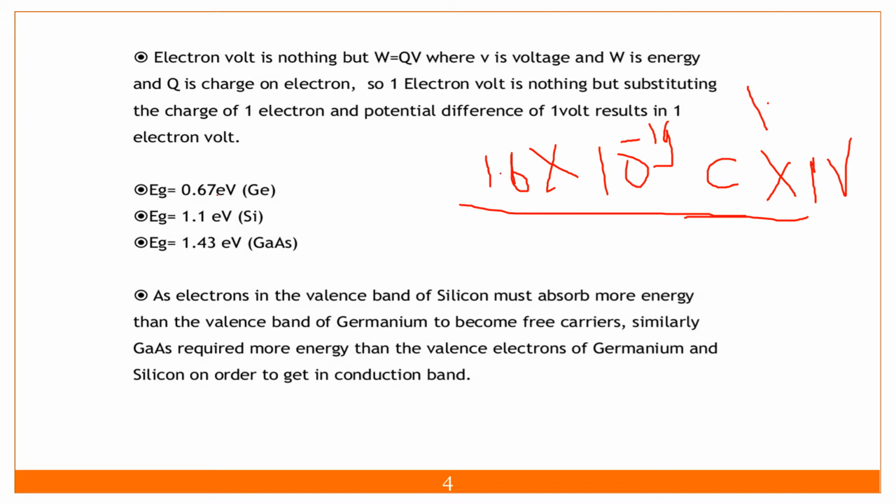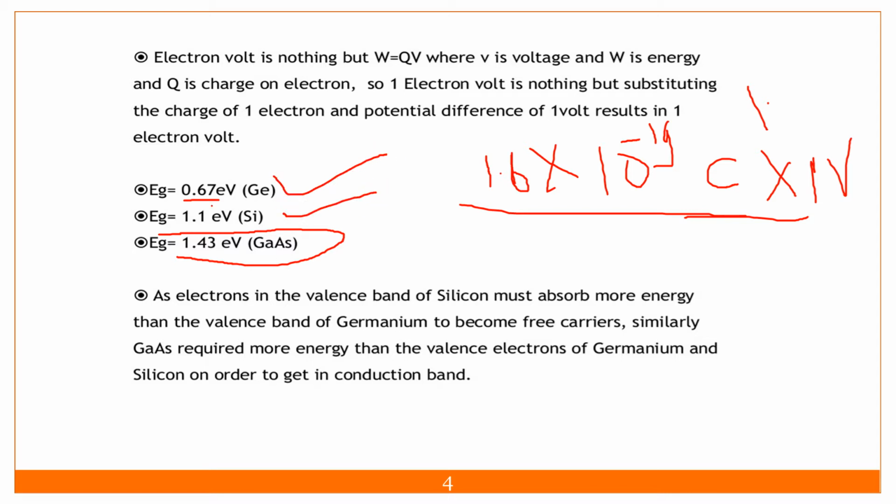The band gap of germanium is 0.67 electron volt, compared to the band gap of silicon, which is 1.1 electron volt, and GaAs, which has a band gap of 1.43 electron volts. So if you are using GaAs material, it will consume more energy compared to silicon and germanium.